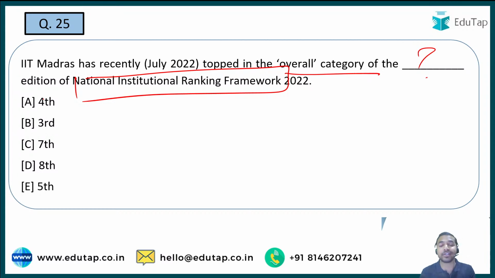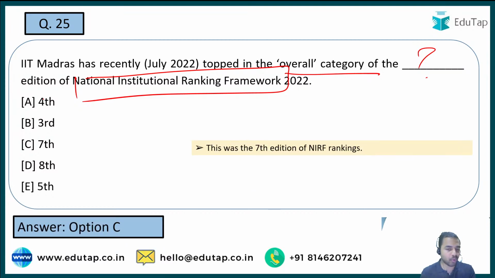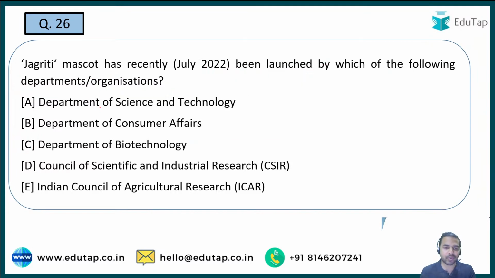But here the question is different. The question is asking you the edition. Sometimes some out of the box, out of the line questions are being asked in the exam, and you should be prepared for such kind of questions. ठीक है. So when I talk about the right answer to the question, the right answer is option C, that is 7th edition of NIRF rankings were being released recently. Let's move on to the next question.